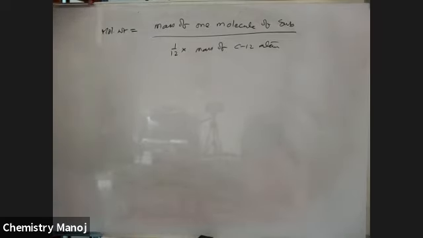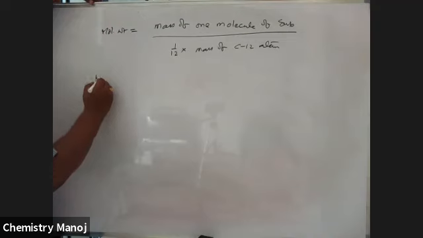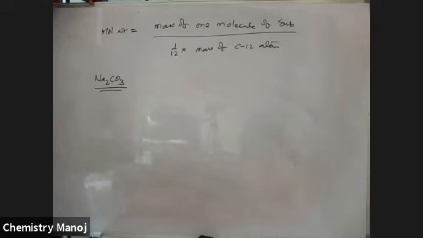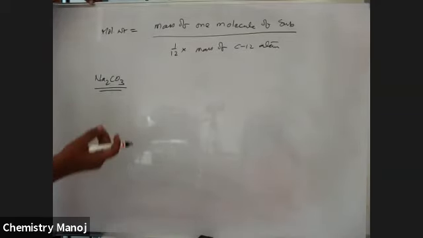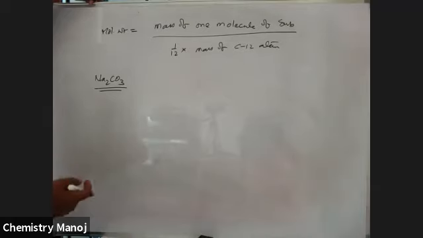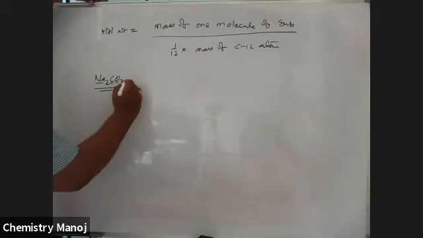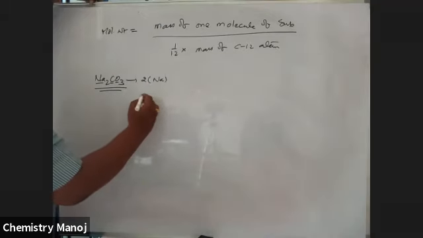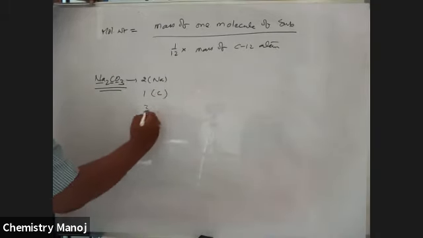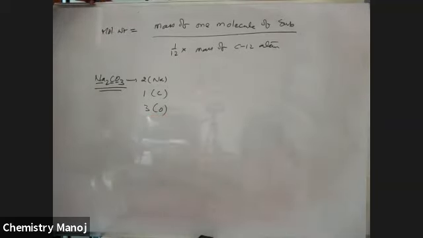So let us calculate the molecular weight of, for example, Na2CO3. Sodium carbonate is there. Is this atom or molecule? No doubt it is a molecule, it is a collection of atoms. Combination of atoms gives a molecule. It is sodium atom, carbon atom, oxygen atom, all together. This is the molecule of sodium carbonate. So it contains 2 sodium atoms, 1 carbon atom, 3 oxygen atoms.